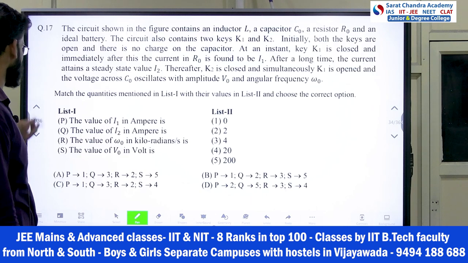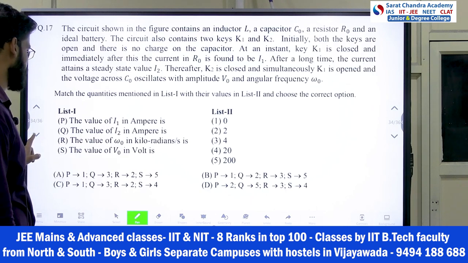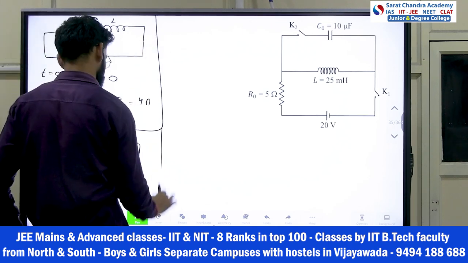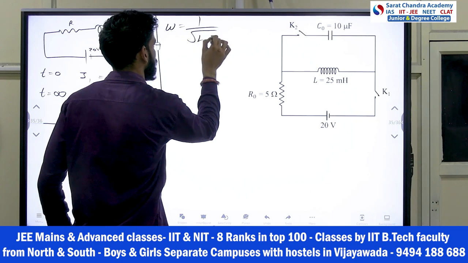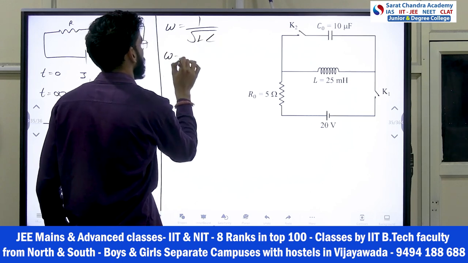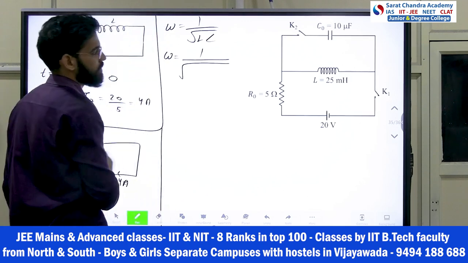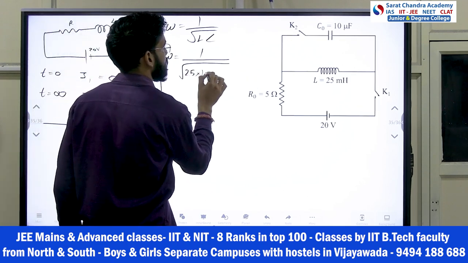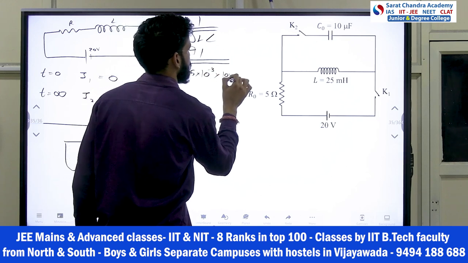Next, he is asking for omega naught in kiloradians per second, not radians per second. So what is the formula of omega? Basic: omega is 1 by under root of L into C. This is already taught in the class, last notes formula. L, the inductor, is given as 25 into 10 to the power 3, multiplied by 10 into 10 to the power minus 6.